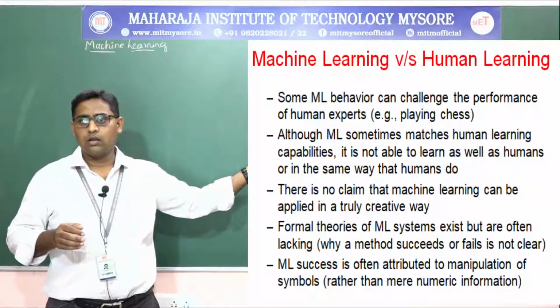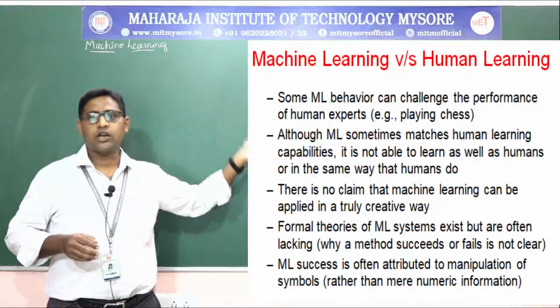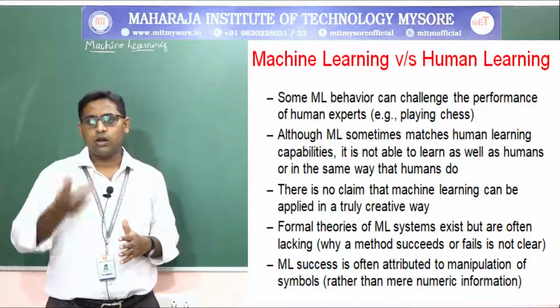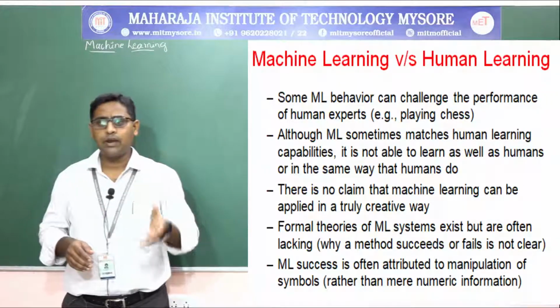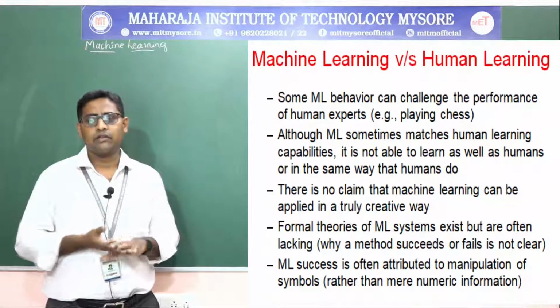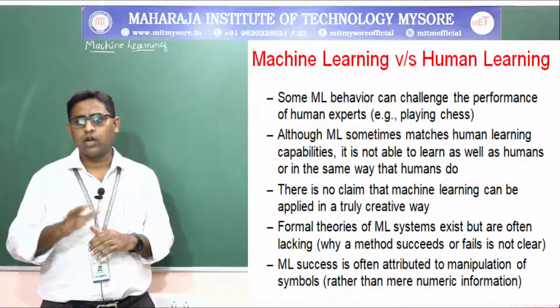But machine learning will not be able to learn such things on its own, so it still needs more practice. There is no claim that machine learning can be applied in a truly creative way, so it cannot create.